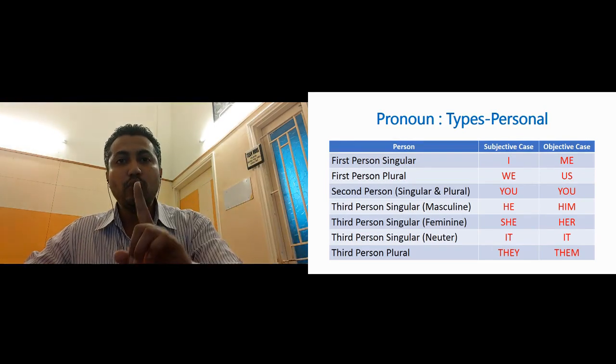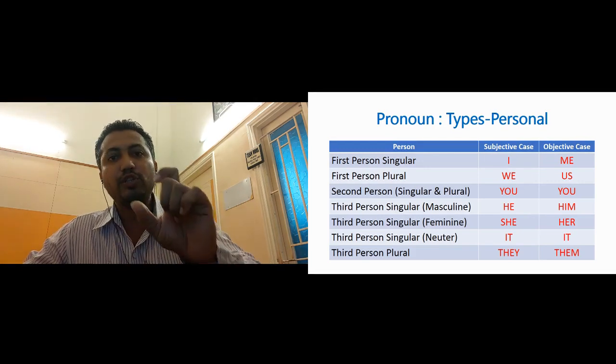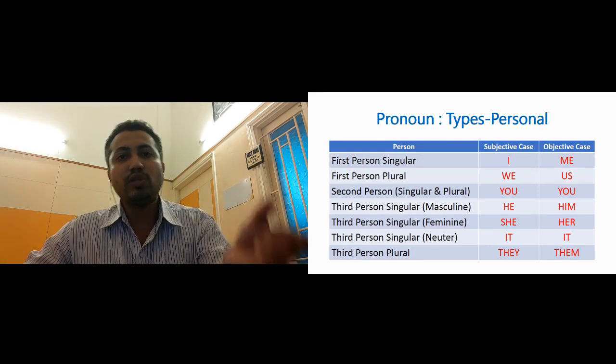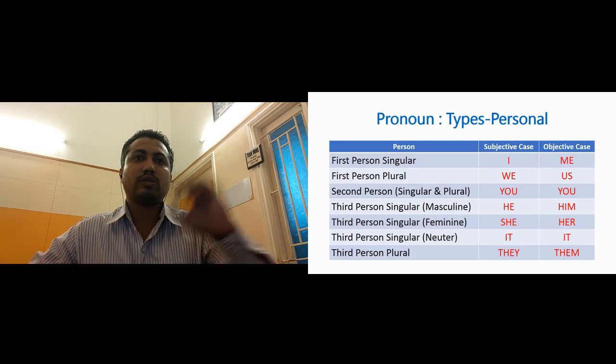Okay, and you is the common pronoun for second person. If you is used before the action word, it is the subject, and if you is used after the action word, it is the object. Okay, so that was second person.